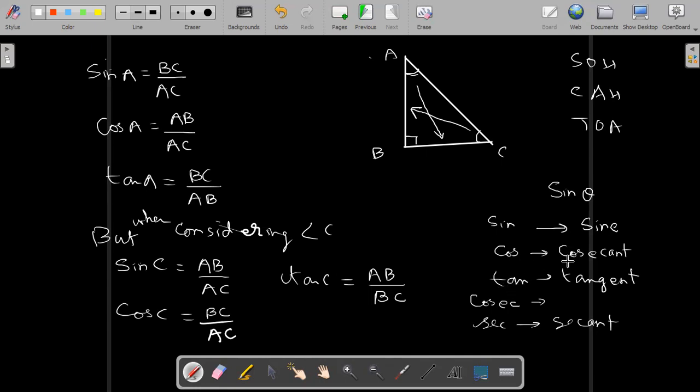Sin is sine, cos is cosine, tan is tangent, cosec is cosecant, sec is secant, and cot is cotangent. These are the full names of these trigonometrical ratios.